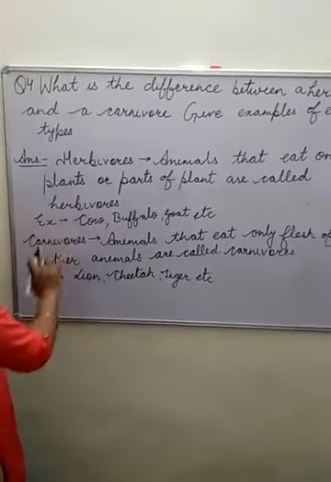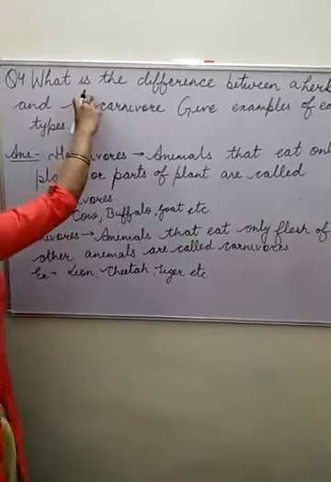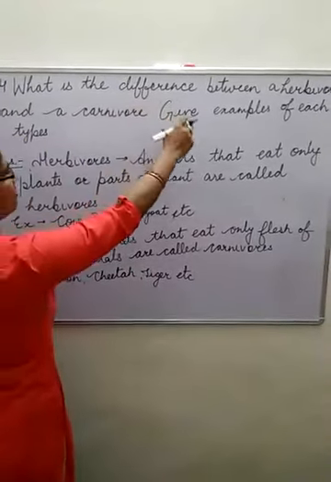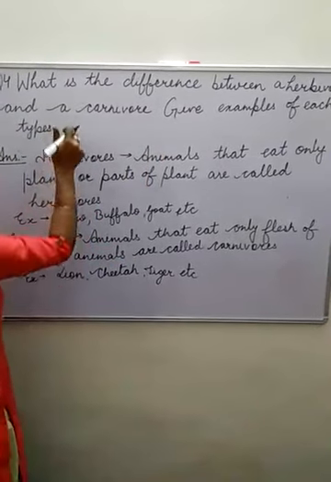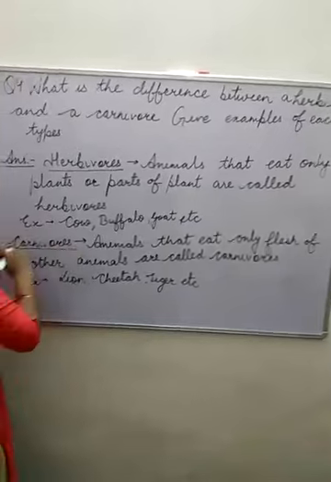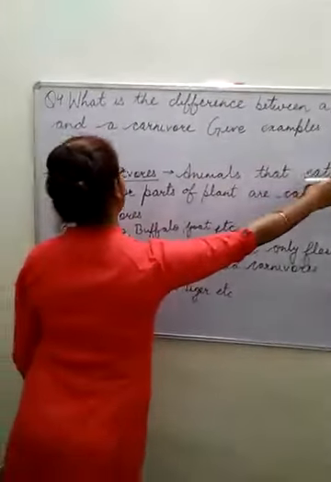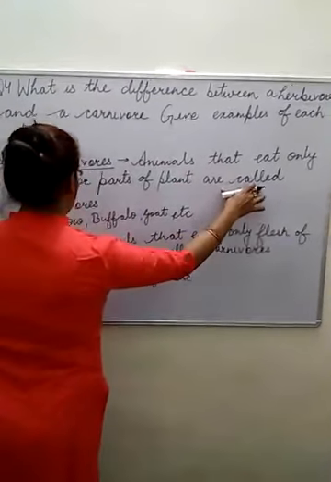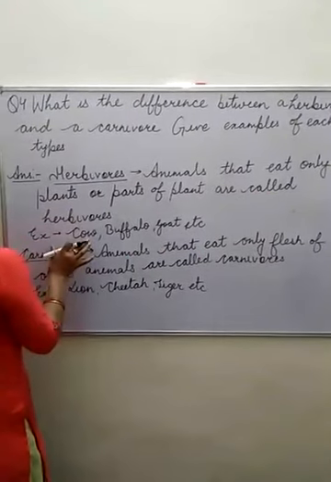So again, we will see this answer. What was the question? What is the difference between a herbivore and a carnivore? Give examples of each type. What are herbivores and what are carnivores? Herbivores are animals that eat only plants or parts of plants.